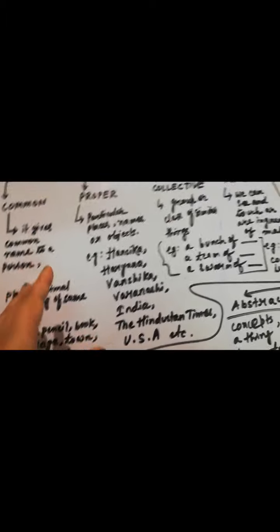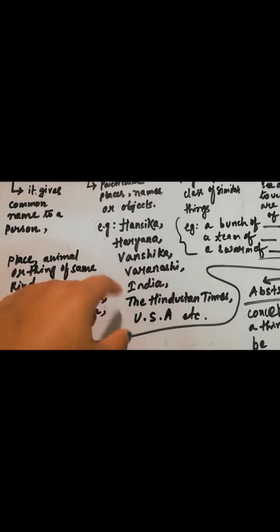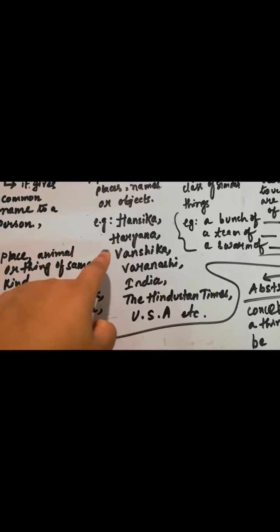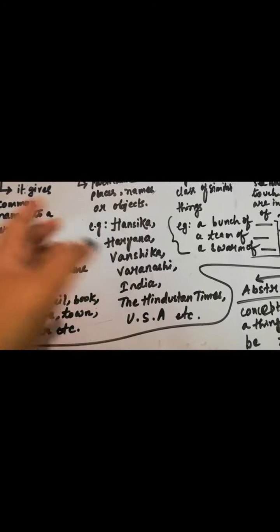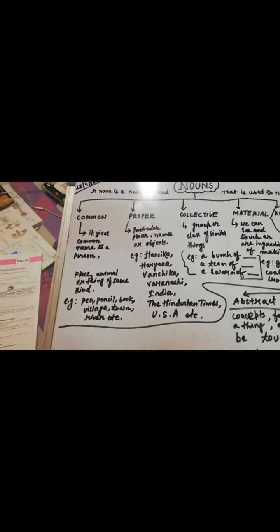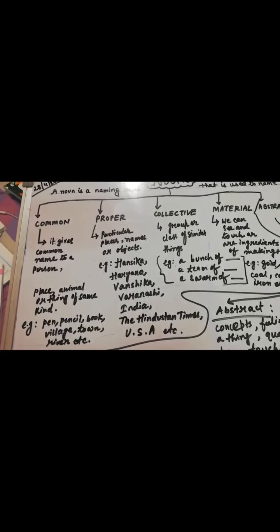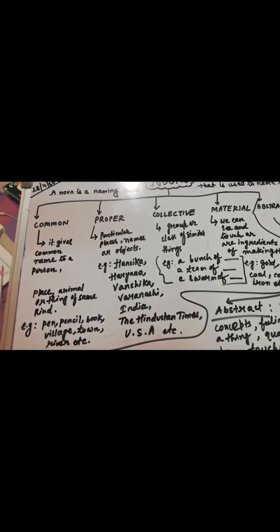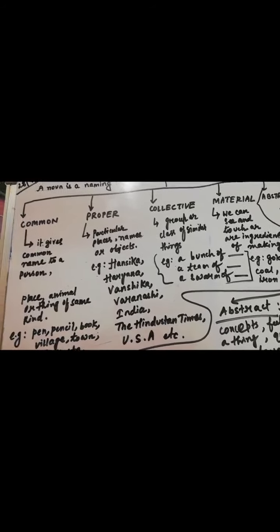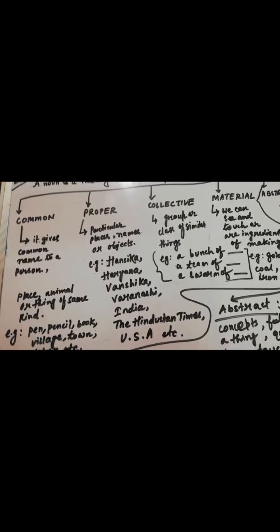I can easily identify by this name: this is a girl, this is a state, this is a country. Like this we can identify. Okay, so that's why these are called proper nouns. You can also write these examples and this definition.